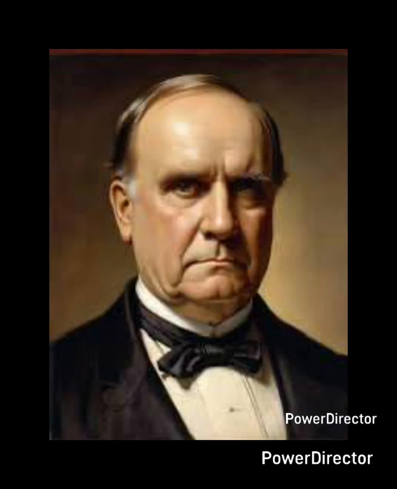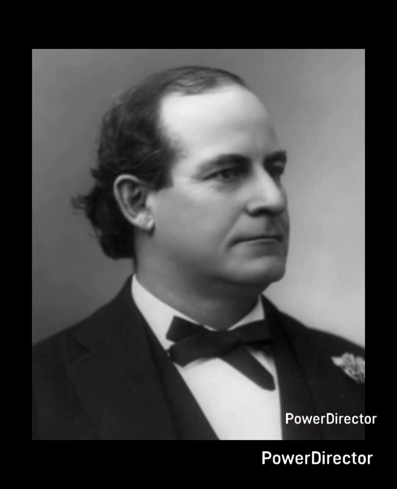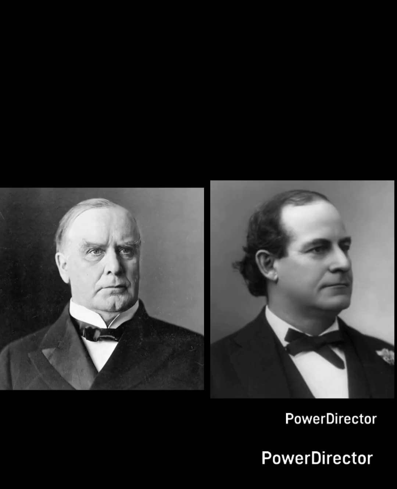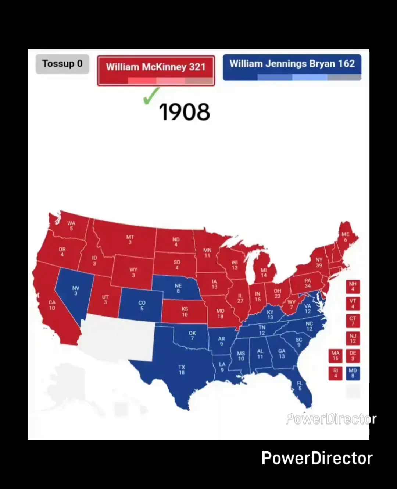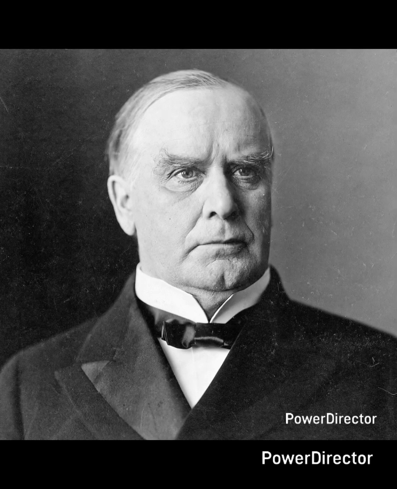In 1908, McKinley decides to run for a fourth term, and William Jennings Bryan is back, being nominated by the Democrats 3 times in the last 4 elections, making McKinley versus Bryan a real trilogy. McKinley wins a fourth term, beating Bryan for the third time 321 to 162. During McKinley's presidency, businesses and companies were doing better than ever.